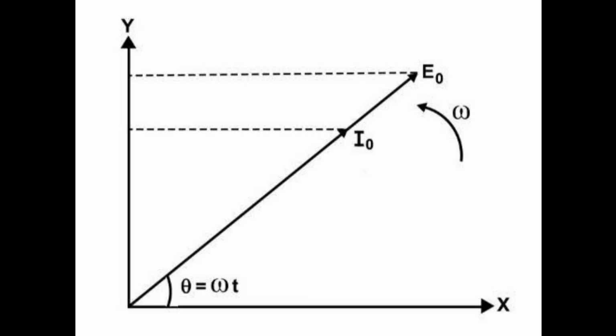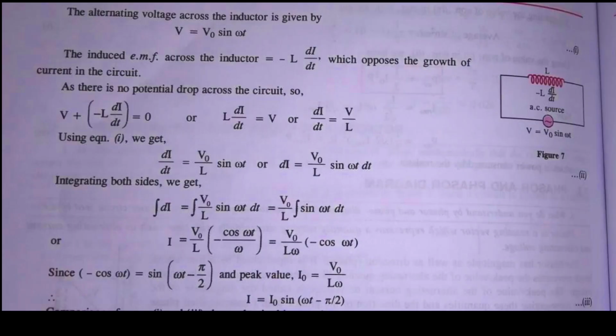In this diagram you can see that the phase difference between the current and the voltage is zero, because it is observed that both voltage and current have the same zero, maximum and minimum values at the same time. So from their comparison we come to the conclusion that the voltage and the current across the resistor are in phase. Now the next topic we are going to understand is the alternating voltage applied to an inductor.